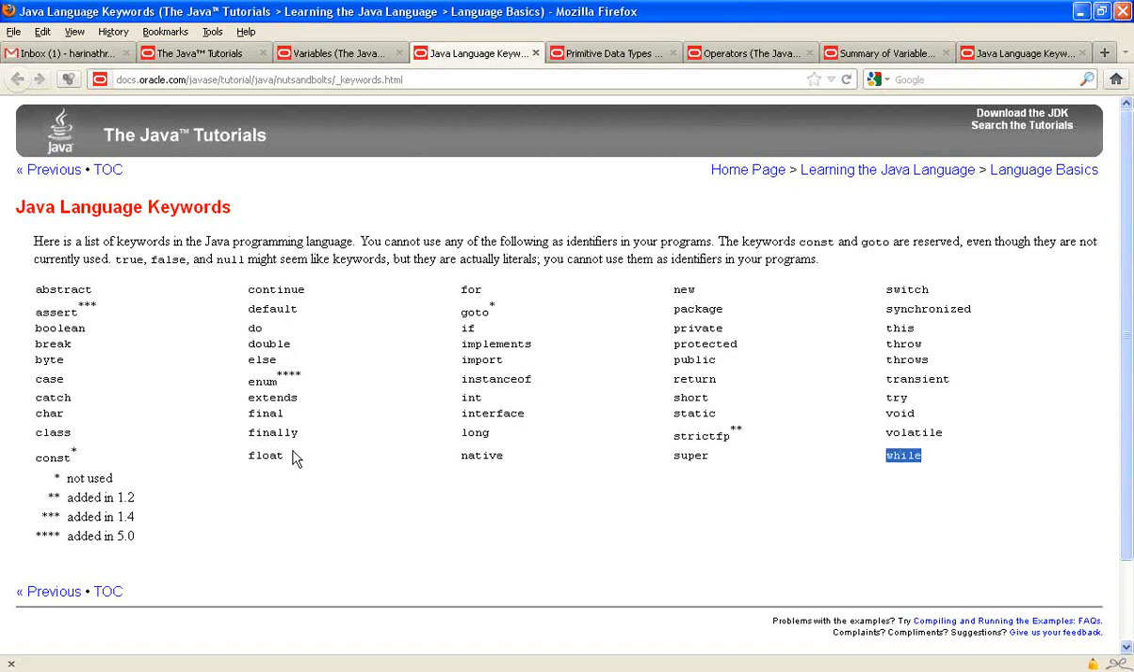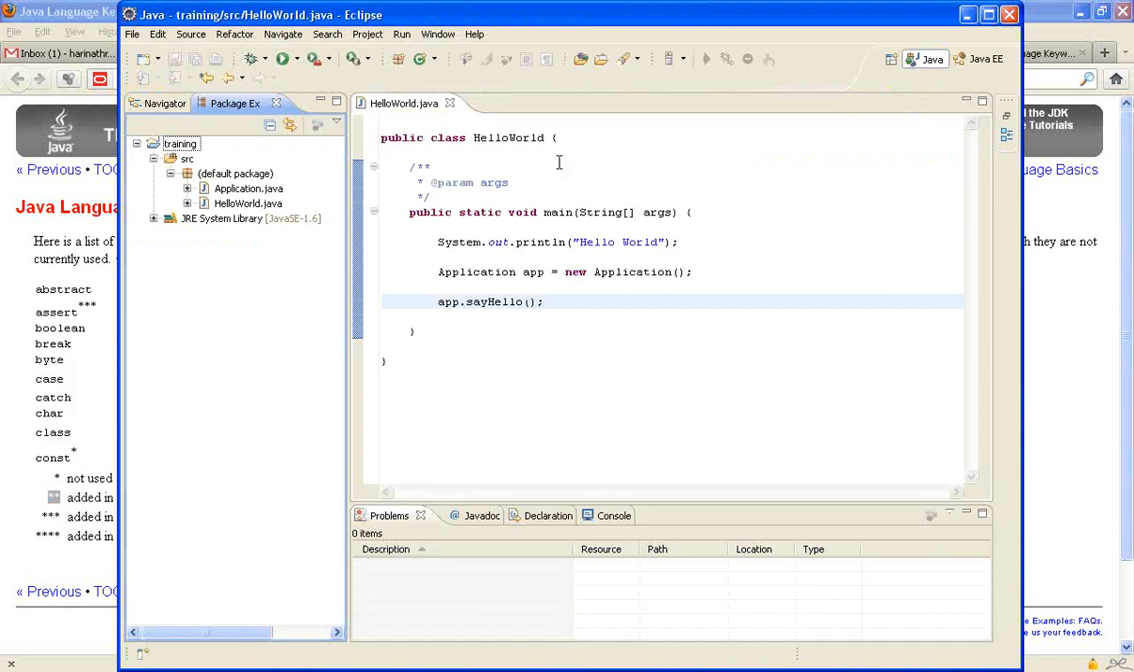And there are some legends used here. If you see a star, goto is never used. It is a keyword, but it is not used. What if you happen to name a variable like while3? Is that allowed? That's allowed. So we can pretty much look at that.